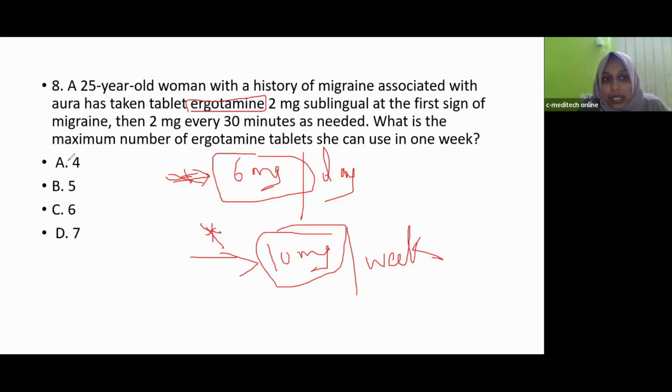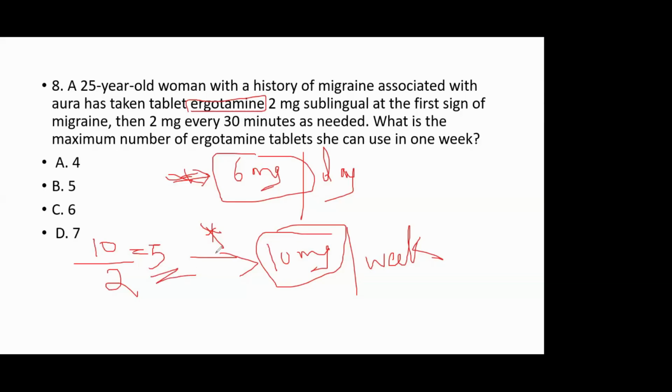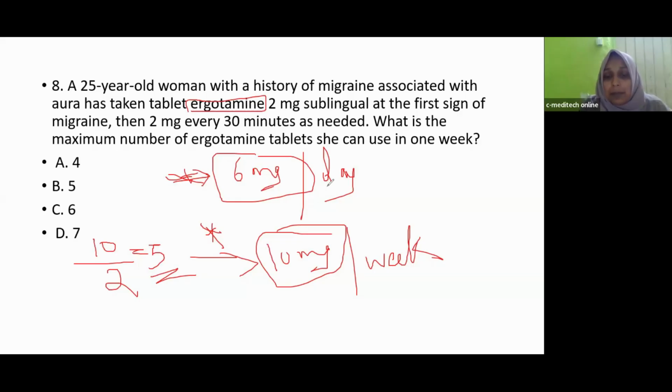So here the question is, what is the maximum number of ergotamine tablets that she can use in 1 week? In 1 week, we can take maximum 10 mg. Commercially, ergotamine 2 mg tablets are available. So divided by 2, 5 tablets can be taken per week. In a week, maximum 5 tablets can be taken. So per day, how many tablets can be taken maximum?